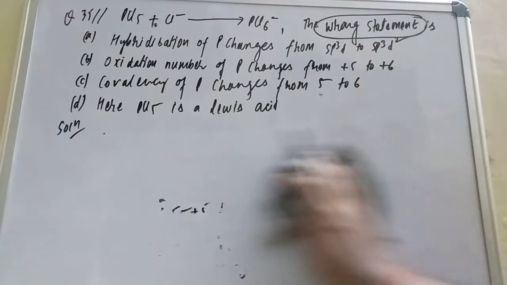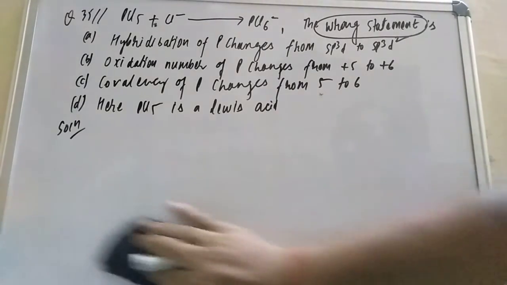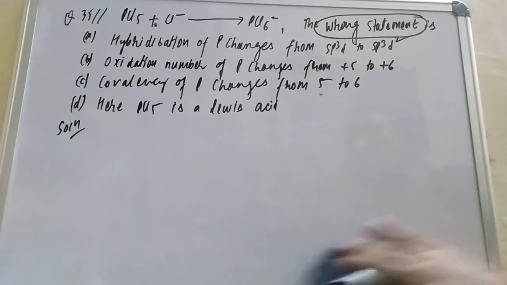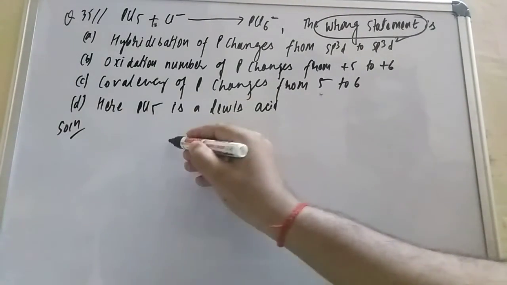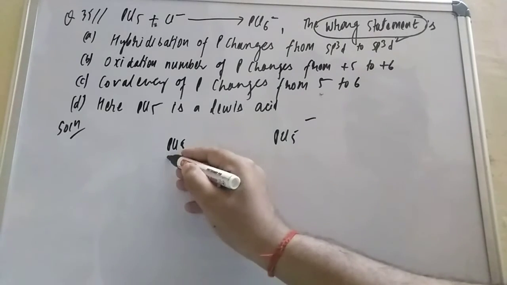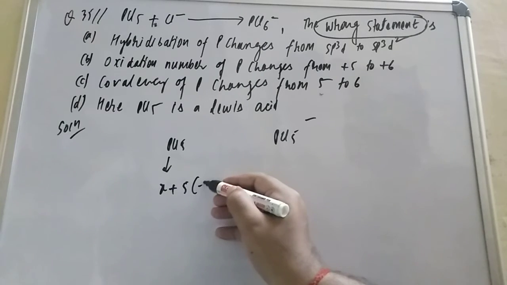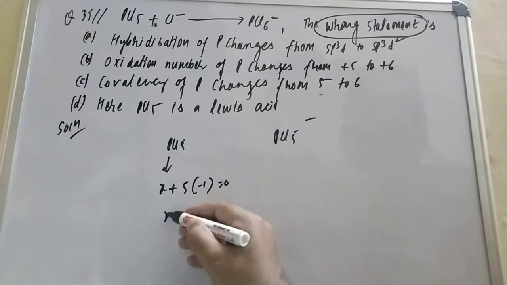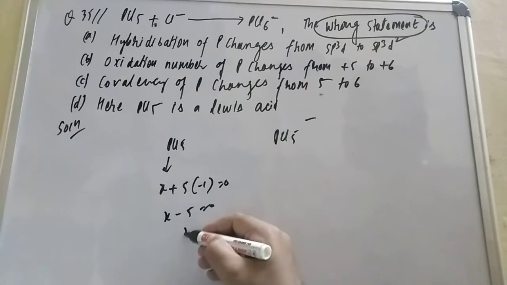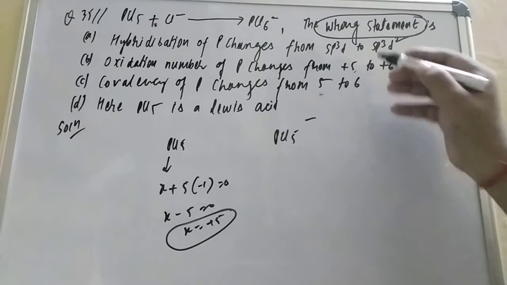So if you are going to check option B, student, what is the option? Oxidation number of phosphorus changes from plus 5 to plus 6, that is PCl5 to PCl6 minus. So what is there, student? Here X plus 5 in bracket times minus 1 equals 0, so X minus 5 equals 0. So X is equal to how much, student? Plus 5.